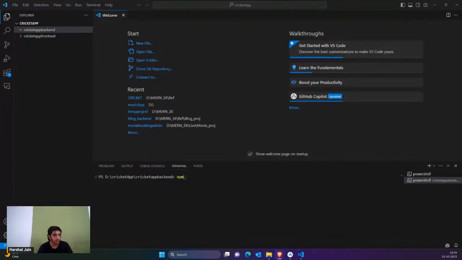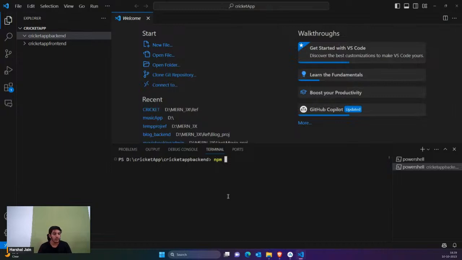Okay, I hope now it's more visible. I've just zoomed it a bit more. Okay, right. So now I'm gonna simply type npm, and I'll just zoom it also. Okay, I'll just zoom this also so it's more visible. Okay, now I'm gonna simply type npm init.